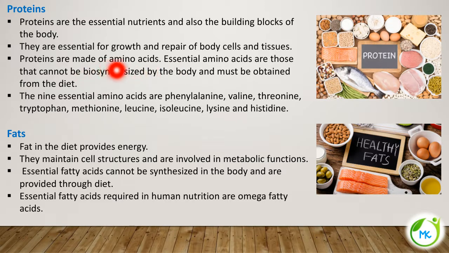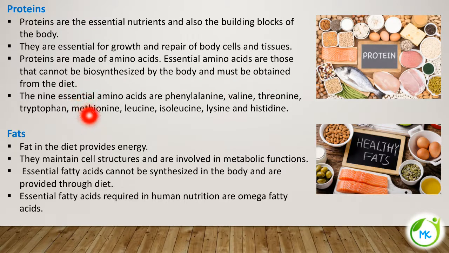The proteins are made up of amino acids. Many amino acids join together to form a protein molecule. There are 2 categories of amino acids, essential and non-essential amino acids. The non-essential amino acids can be synthesized by our body, but the essential amino acids cannot be synthesized by our body, and have to be supplied only through the food.